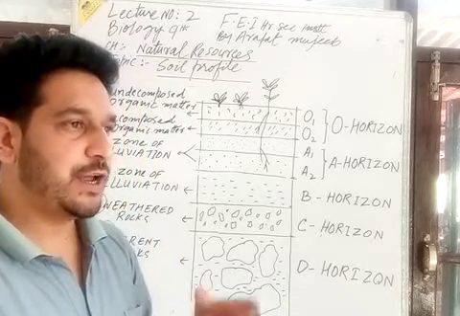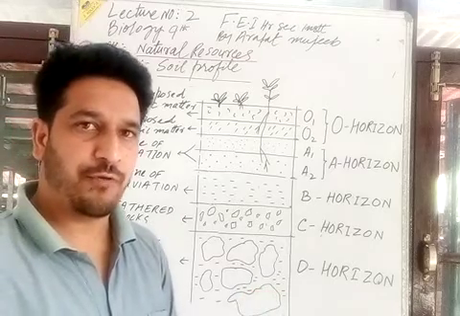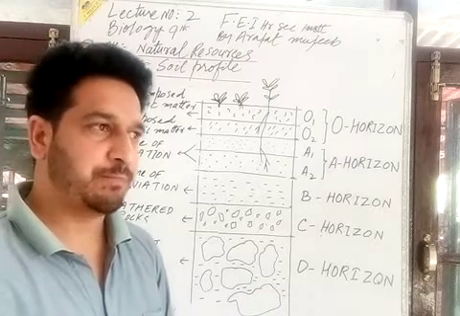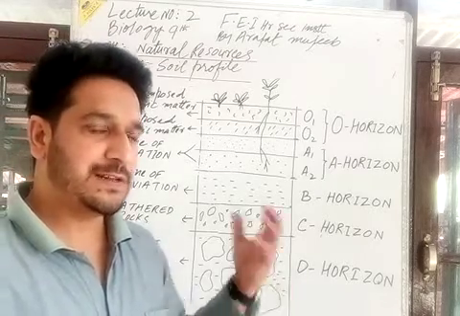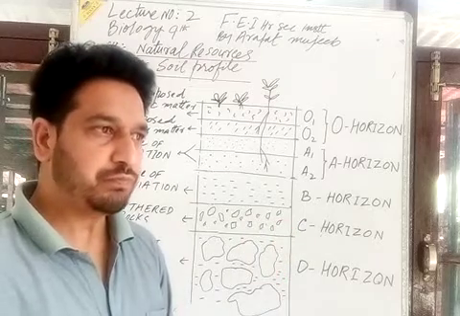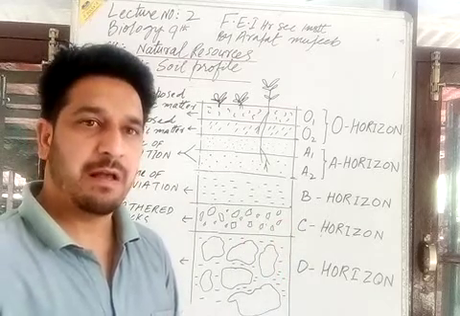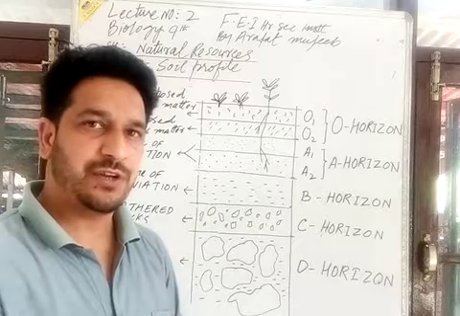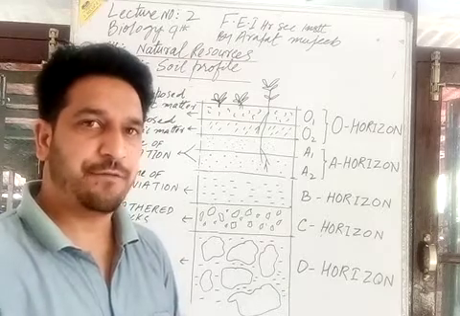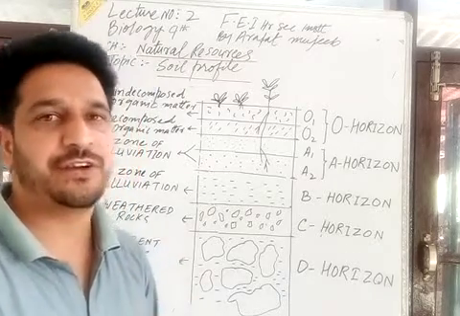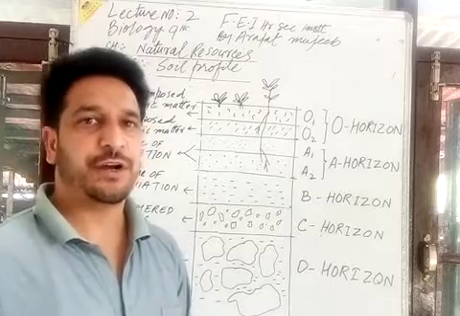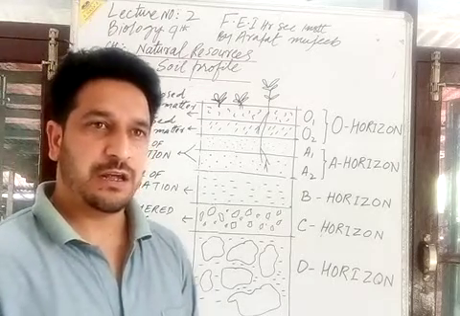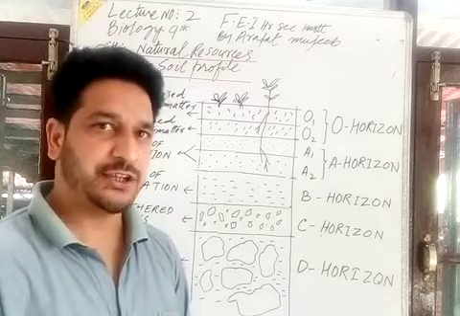Here I am with a general soil profile of a particular region, so that we can discuss it. Soil has many layers. It comes in different strata, and in different strata there is different physical and chemical variation.